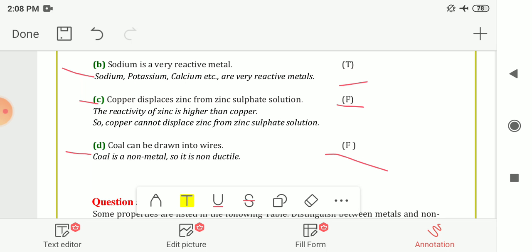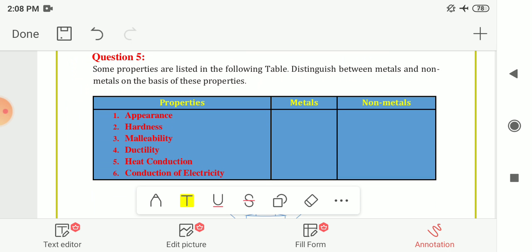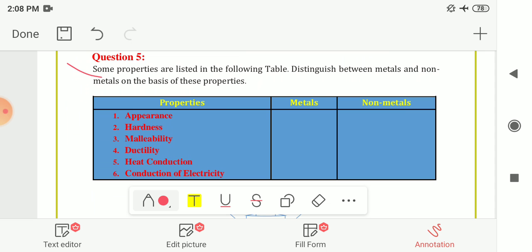Next is question number 5. Some properties are listed in the following table and we have to distinguish between metals and non-metals based on their properties. The properties given are appearance, hardness, malleability, ductility, heat conduction and conduction of electricity, and we have to write for metals and non-metals. So now let me see the answer.